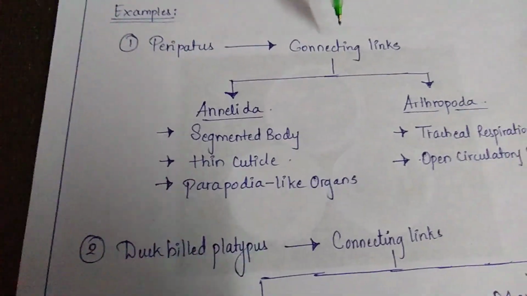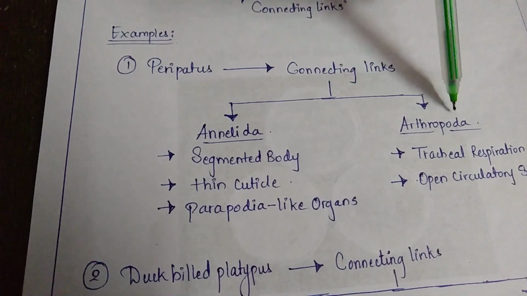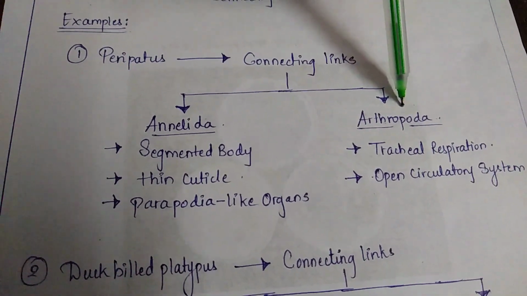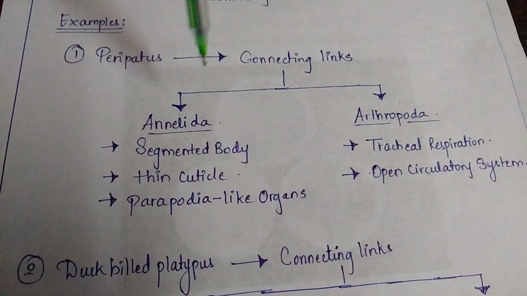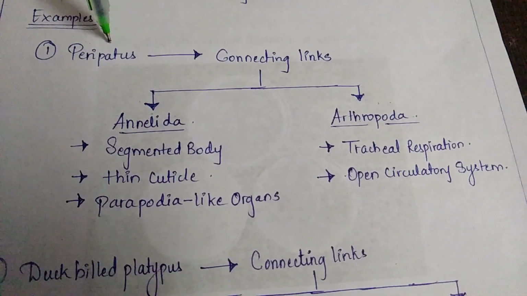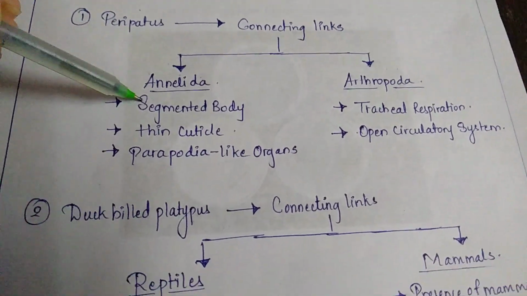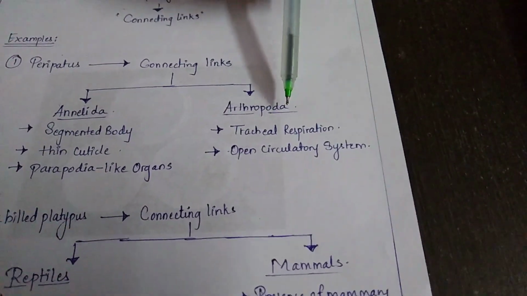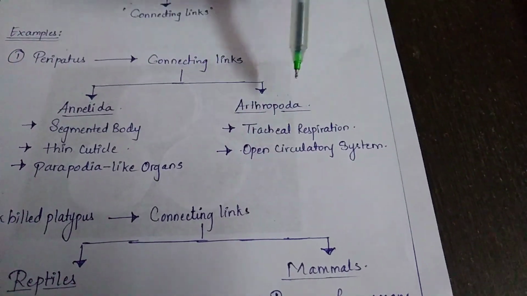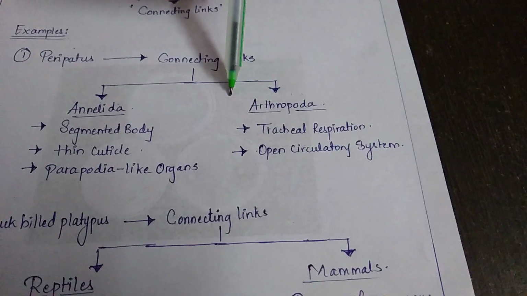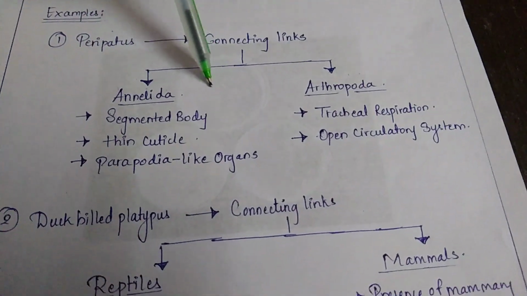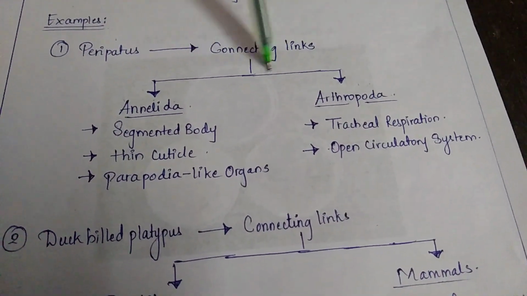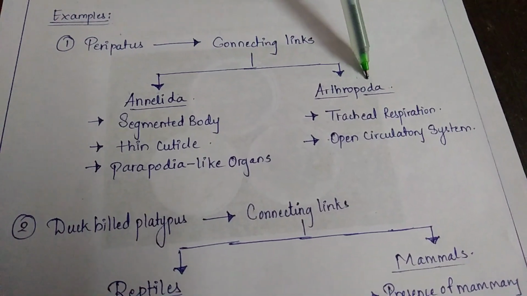Peripatus is known as a connecting link between Annelida and Arthropoda. Annelida is group number 1, Arthropoda is group number 2. Peripatus has some characteristics of these two groups. Peripatus has segmented body, thin cuticle and parapodia-like organs like Annelida, whereas it has tracheal respiration and open circulatory system as in Arthropoda. So basically a peripatus has some characteristics of group 1 and some characteristics of group 2. Hence it is known as a connecting link between Annelida and Arthropoda.